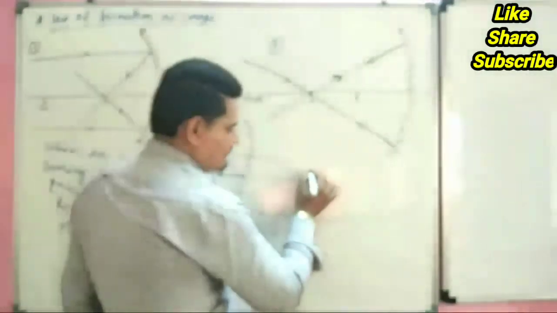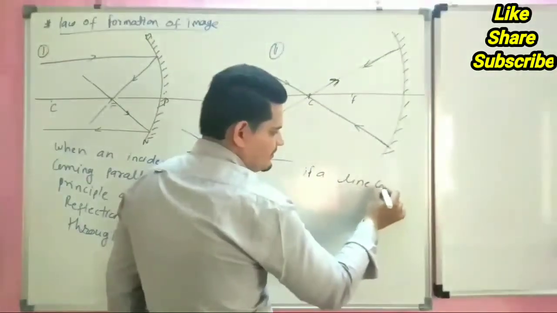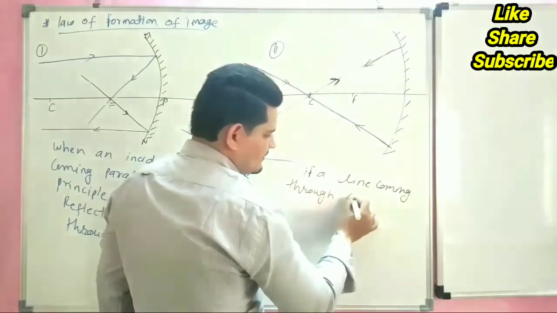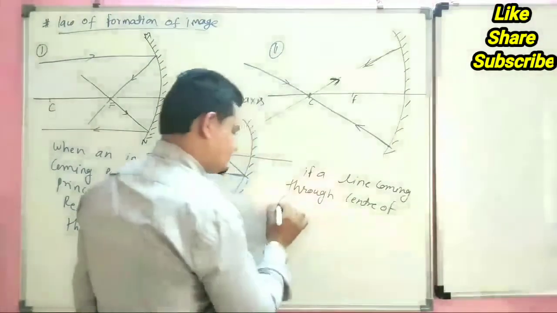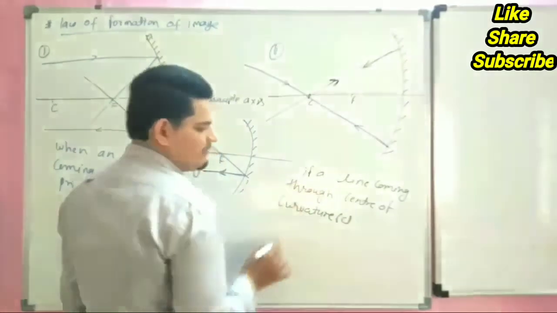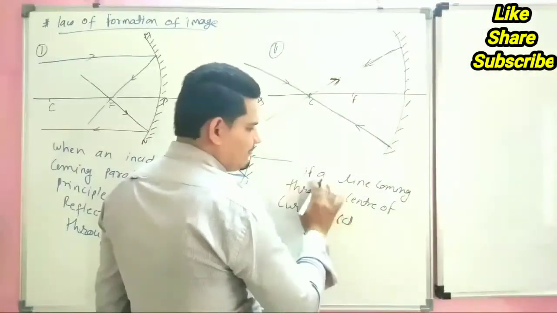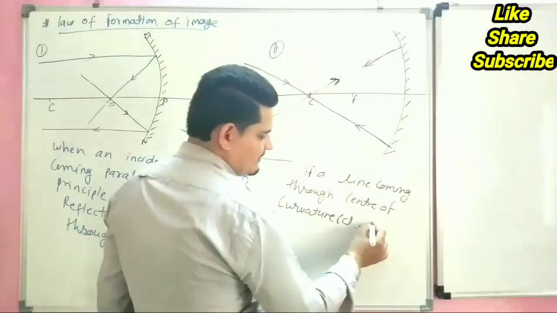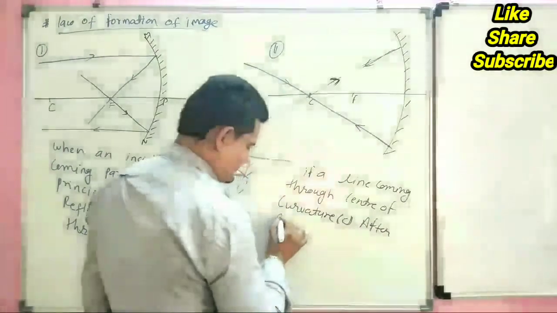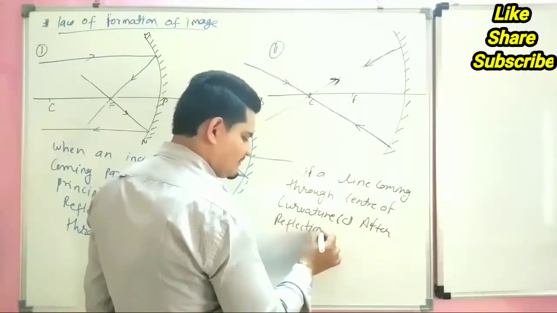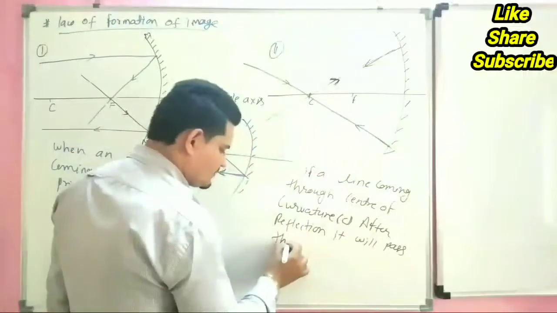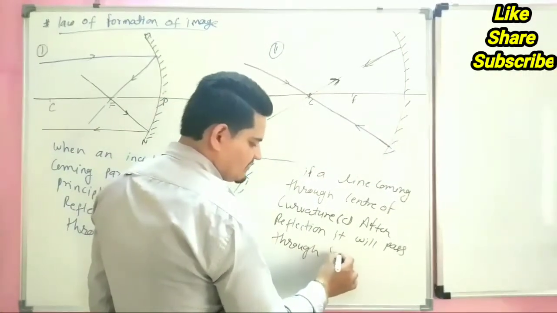So if a ray comes through the center of curvature, we can denote it by C, after reflection it will pass through the same point.